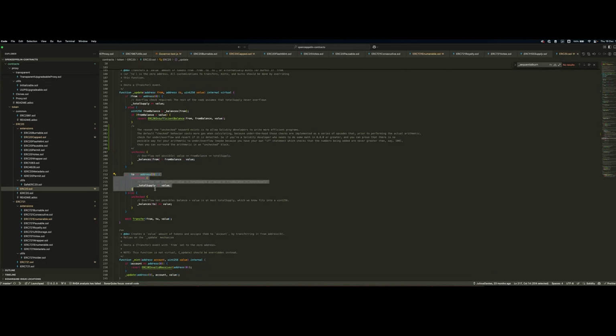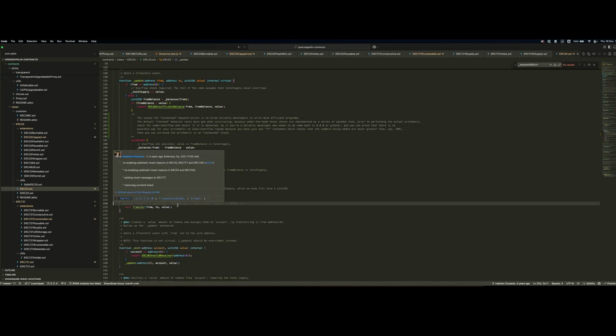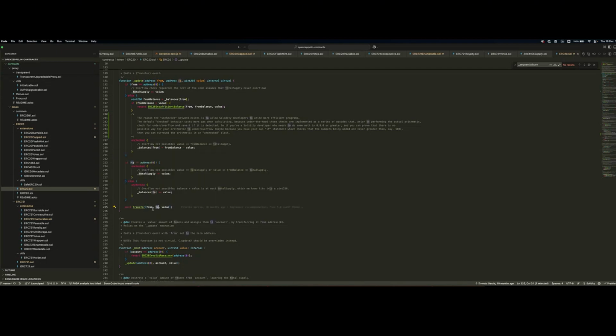Now, if the to address is the zero address, again, it's a burn. So we're deflating, we're removing the value from the supply because the tokens are being burnt. And if it's not, again, it's an EOA or a smart contract, we are adding, so we've removed from the origin address and we're adding it to the destination address. And again, here the transfer event is being emitted. And as I said before, we have these particular cases where if from or to are zero addresses, then we can, through indexers or on-chain subscriptions, understand if we're talking about mints, burns, or simple transfers between accounts.